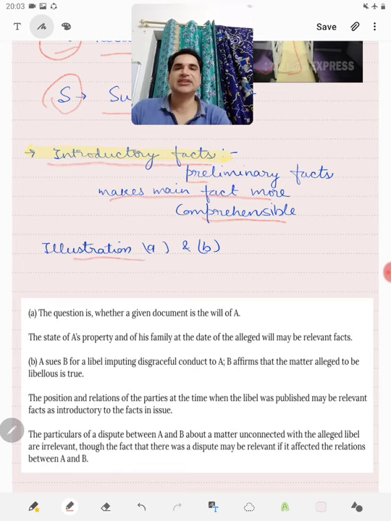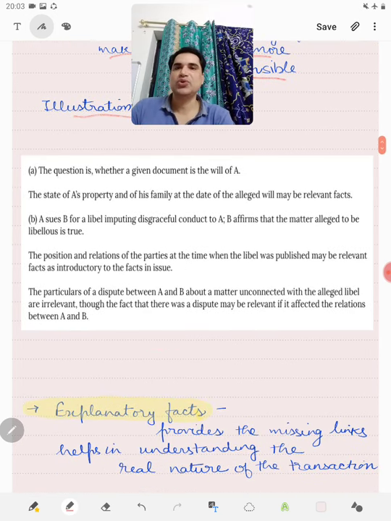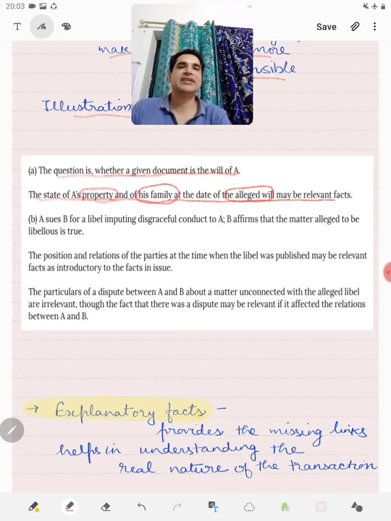Now, 2 illustrations are attached to it, illustration A and illustration B. Illustration A reads: the question is whether a given document is the will of A. The state of A's property and of his family at the date of the alleged will may be relevant.